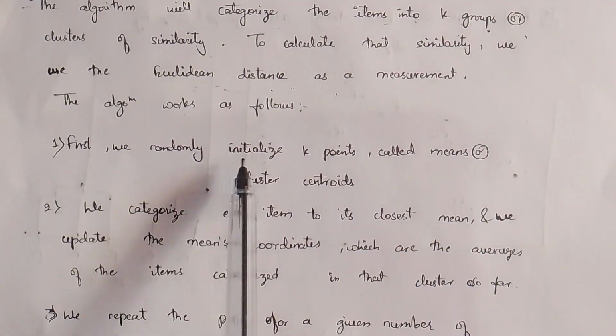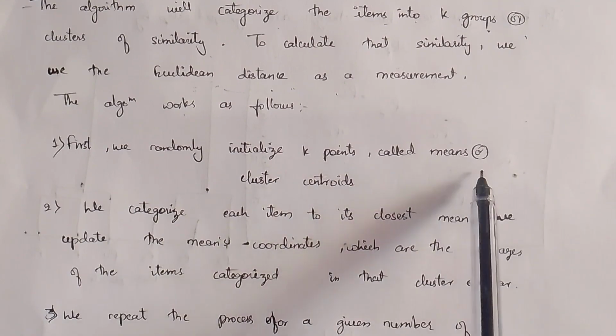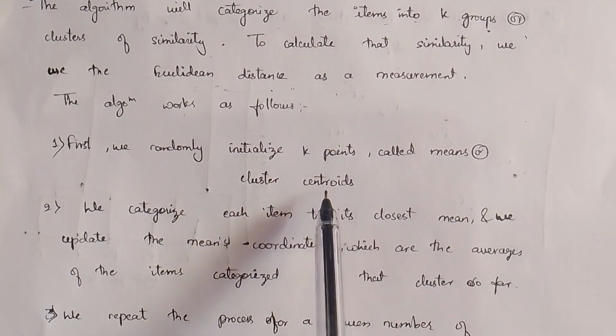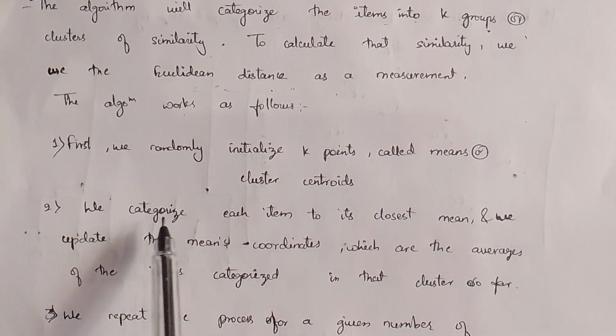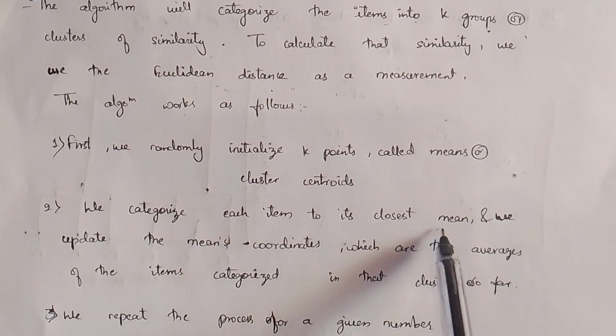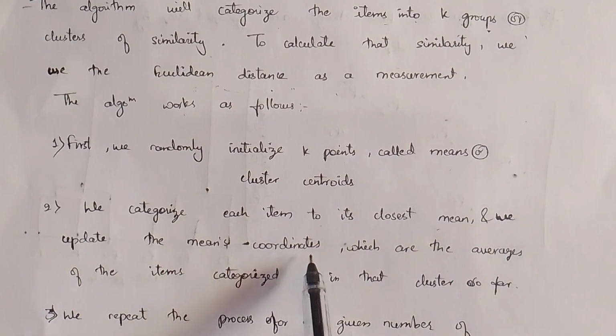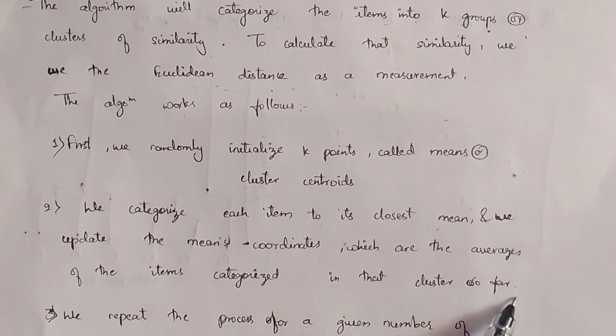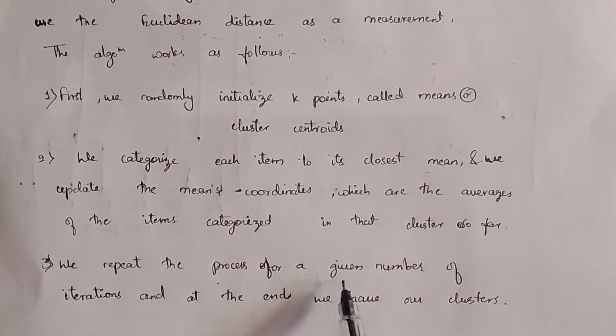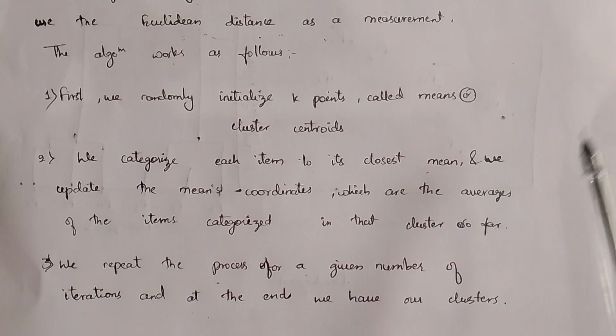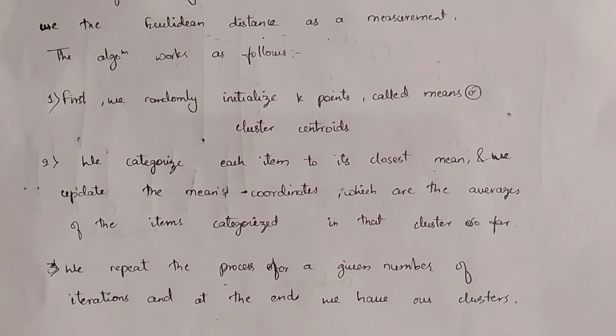First we randomly initialize k points called means or cluster centroids. That's what we did in the example, right? We categorize each item to its closest mean, and we update the means' coordinates, which are the average of the items categorized in that cluster so far. We repeat the process for a given number of iterations, and at the end we have our clusters. That's what we did in the example.